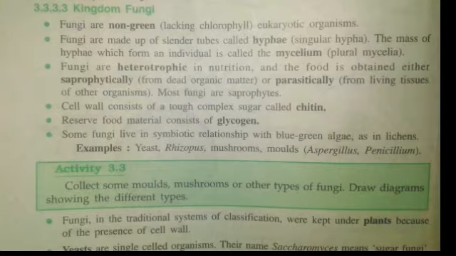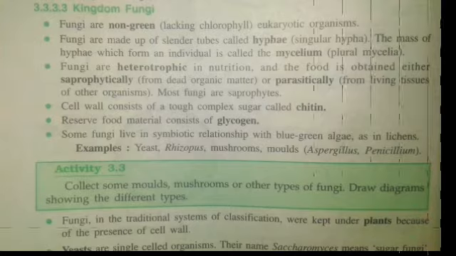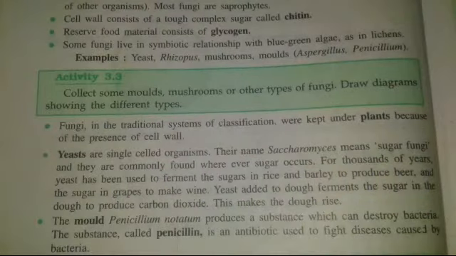Guys, fungi are non-chlorophyllous, heterotrophic, spore-producing eukaryotes with a cell wall, having chitin in their cell wall and glycogen as reserve food.